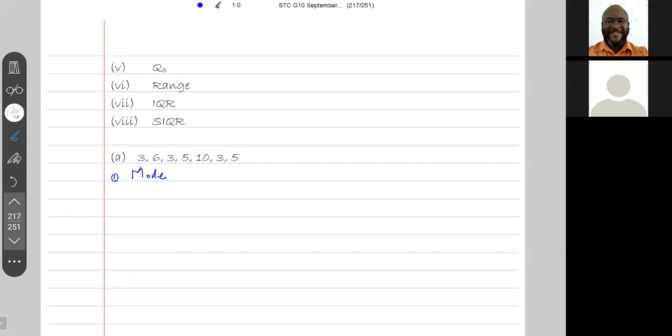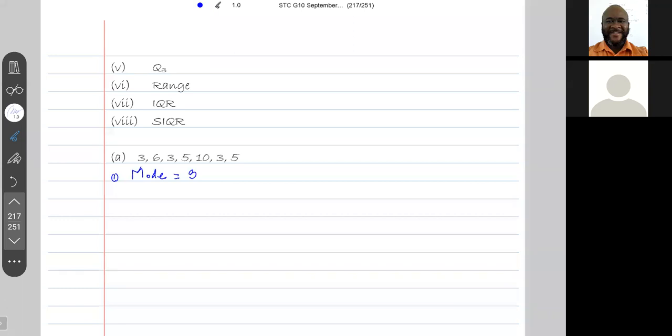And the mode is the 3, which is repeated 3 times. So the mode is 3. Two numbers are repeated, 5 and 3. The 3 is repeated 3 times, so the 3 is the mode. The mode is the value that occurs the most in the data. All right, so the mode is 3.